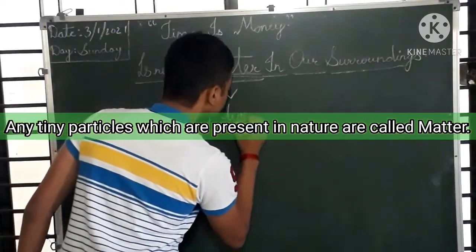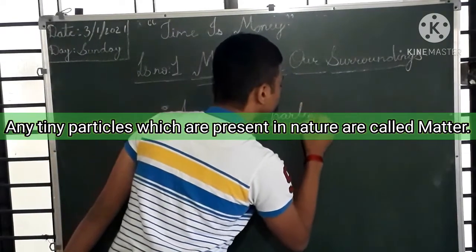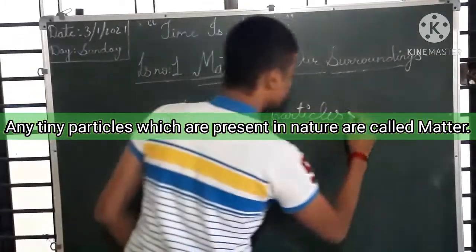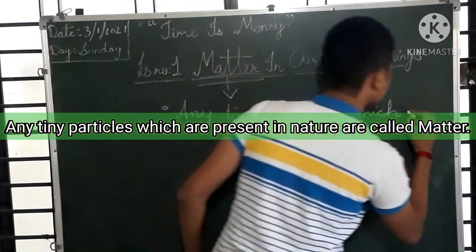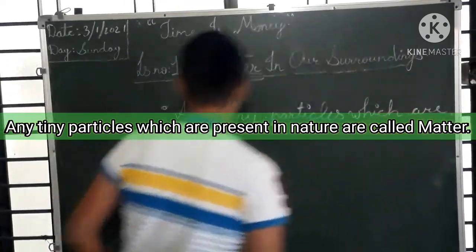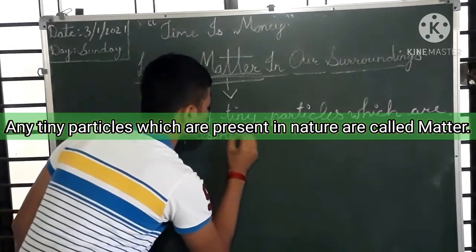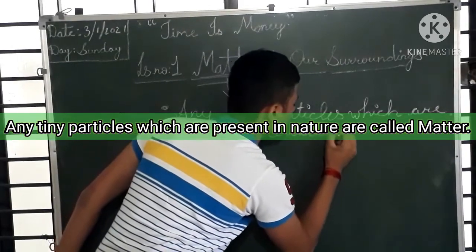Any tiny particles which are present in nature are called matter.